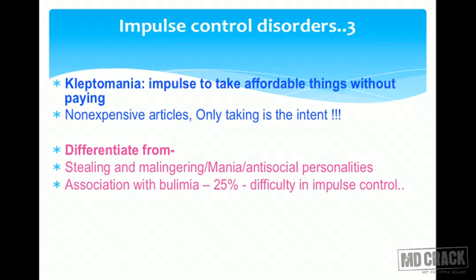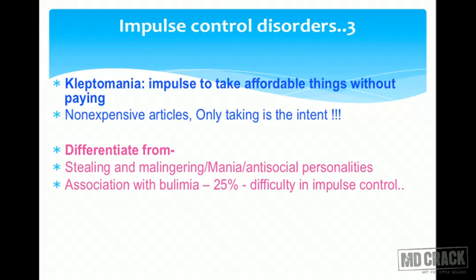The third one is called kleptomania, in which there's an impulse to take affordable things without paying. Go to a shop and pick up something. It's very important to remember these patients do not pick up expensive articles. They might pick up non-expensive articles because only taking is the intent and the impulse is not controlled. So it's an impulse control disorder.